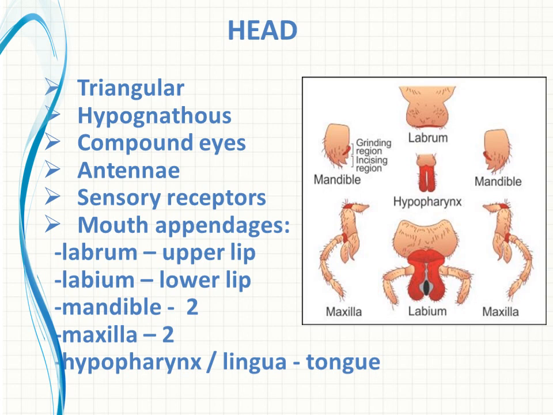Can you watch in the center again? It consists of one tongue. So the tongue is known as hypopharynx or lingua. Hypopharynx or lingua is a tongue, right? So these appendages are all located in the mouth. Is it clear? These appendage names are used to ask a 3-mark question, or to draw these mouth parts of the cockroach will be asked as a 5-mark question also, right? So please go through this one. Fine.